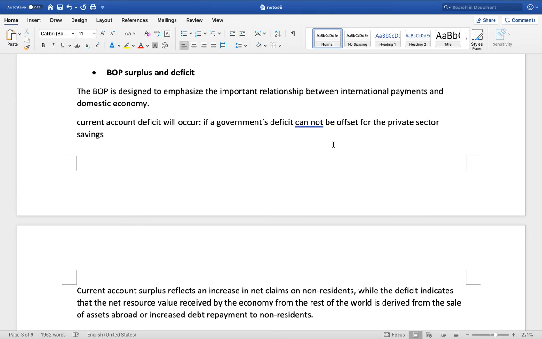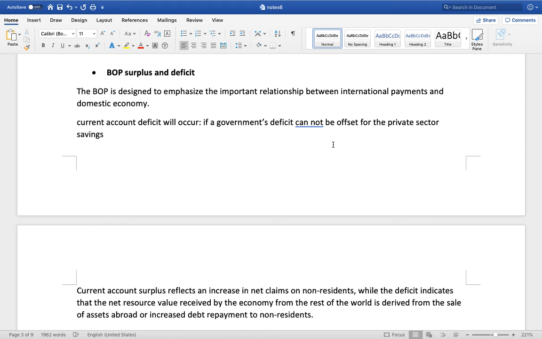status of current accounts. And the current account surplus reflects an increase in the net claims on non-residents, while the deficit indicates that the net resource value received by the economy from the rest of the world is derived from sale of assets abroad or increased debt repayment to non-residents. When investment exceeds saving, inflows of financial assets occur, leading to a reduction in the economy's net assets position abroad.